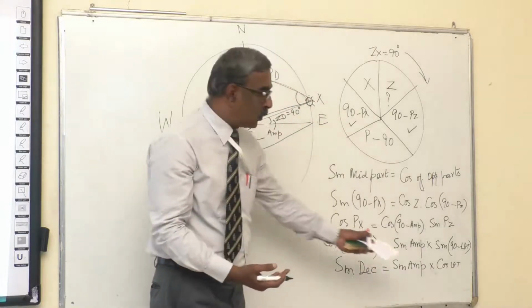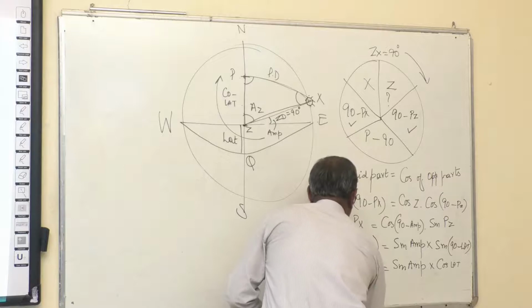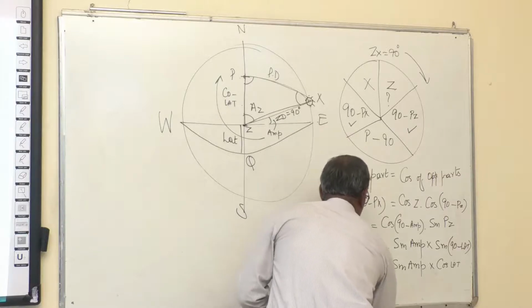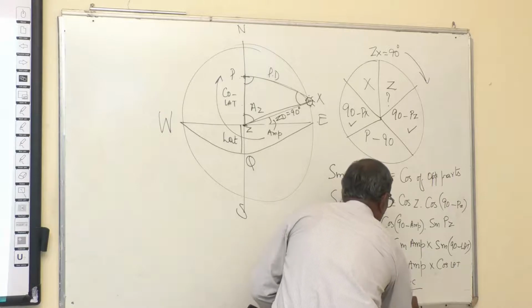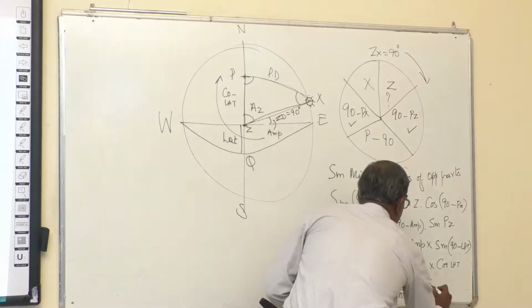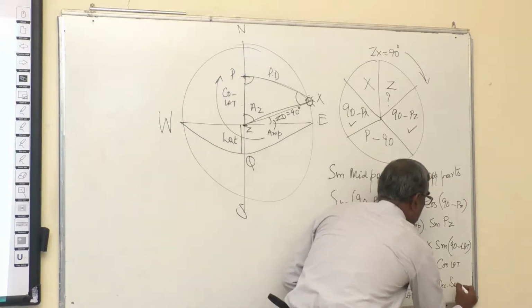I need to take out sine amplitude to one side. If it is the case, sine amplitude equals sine declination divided by cos lat, which is equal to sine declination into secant lat.